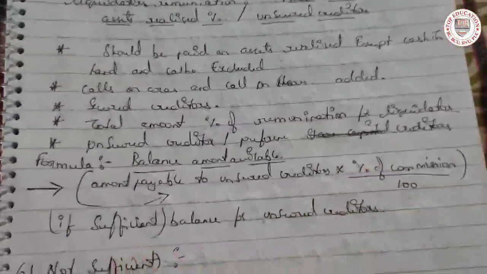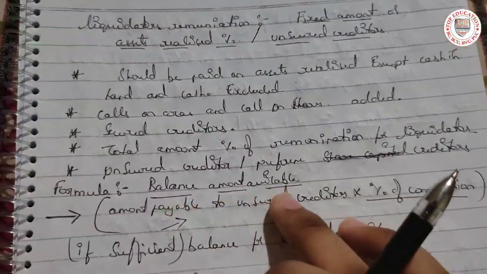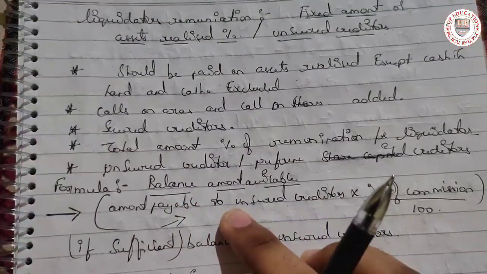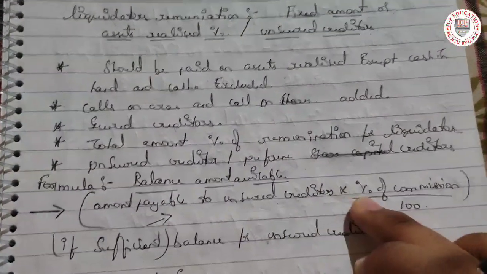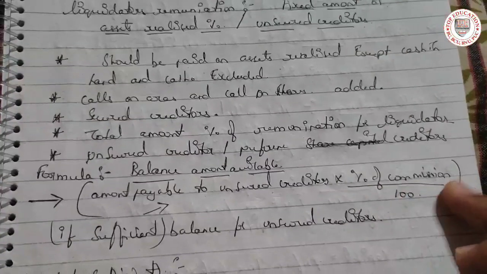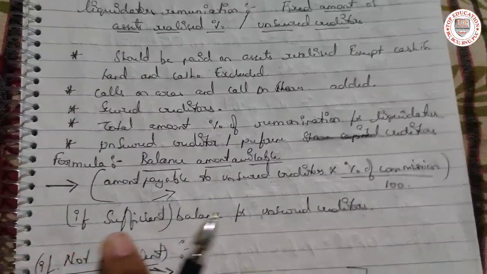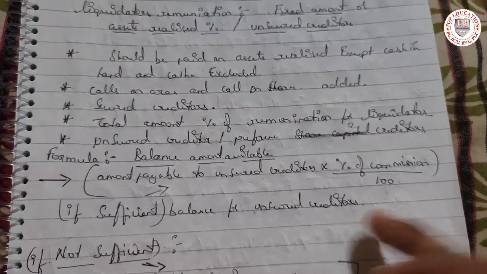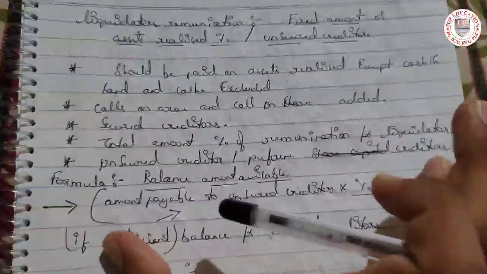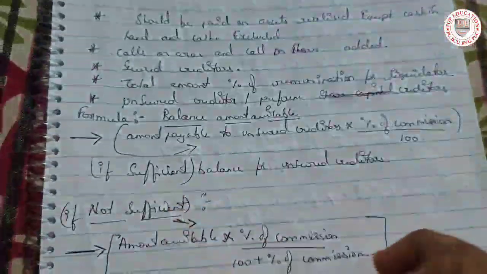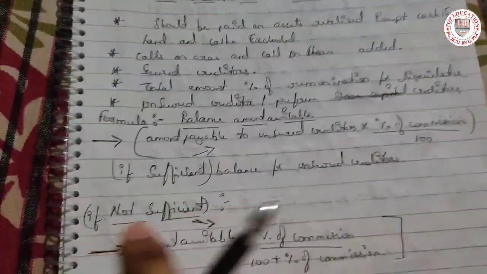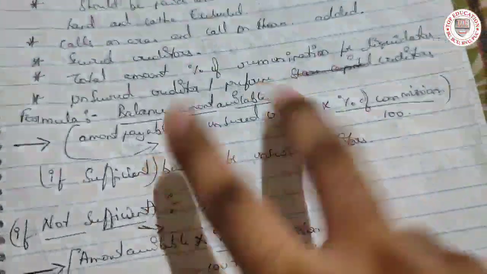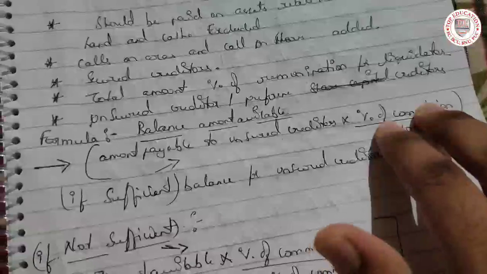The formula to calculate it is: balance amount available, less the balance payable to unsecured creditors, into percent of commission divided by 100. If there is sufficient balance for unsecured creditors, we use this formula.